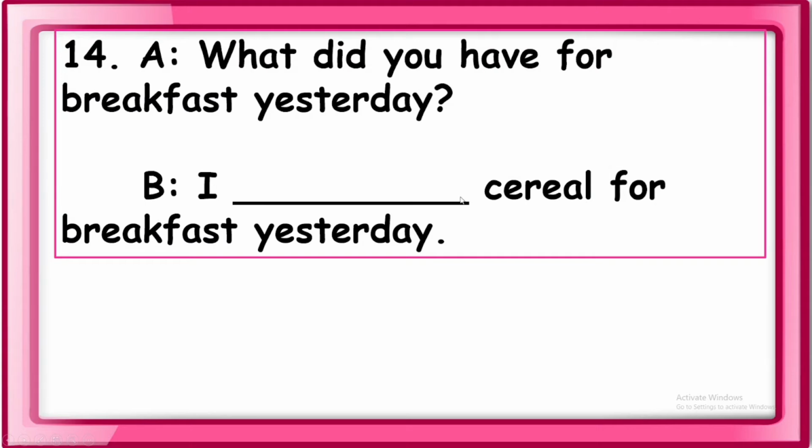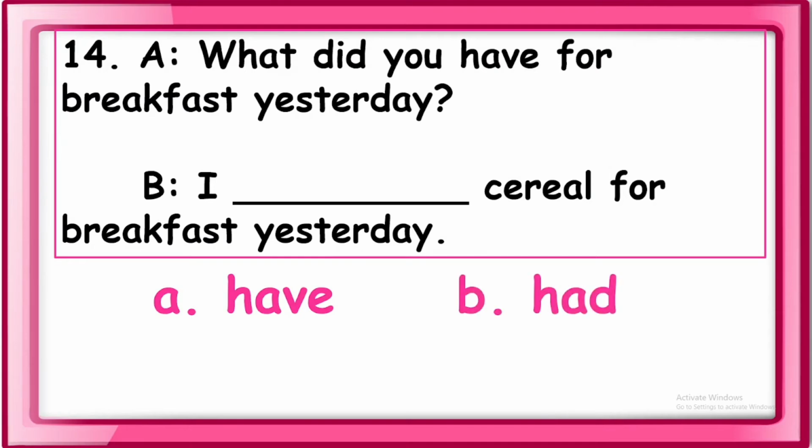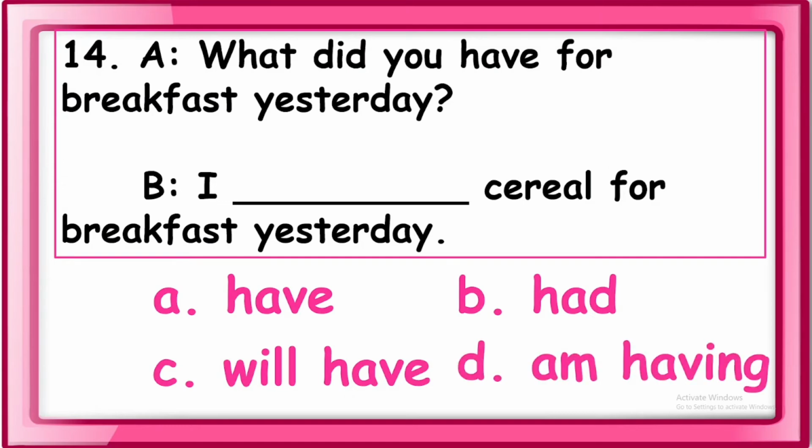Letter B. I blank cereal for breakfast yesterday. A. Have. B. Had. C. Will have. And D. Am having. For this one, the answer is B. Had. Okay, so the answer is had because it's already in the past tense, adit. And for past tense, we use the past form of the verb.